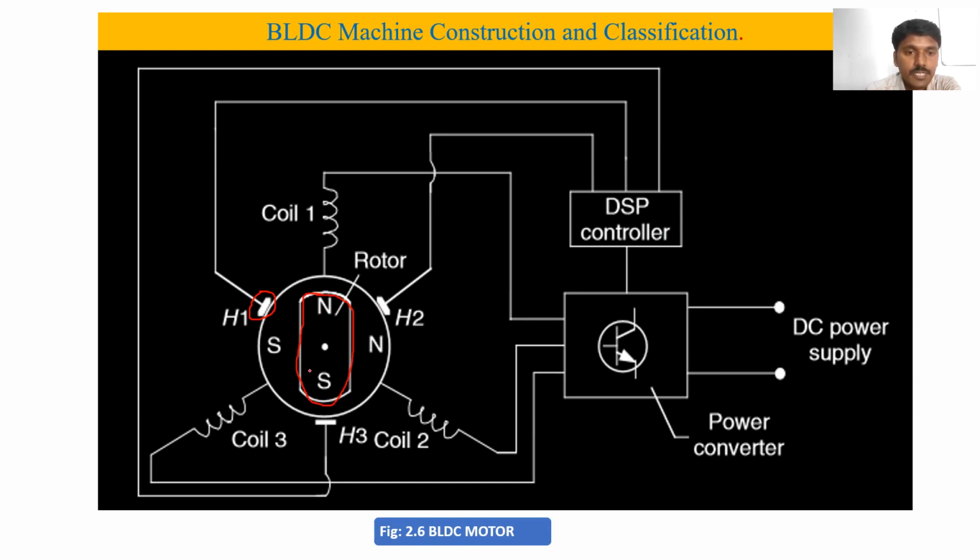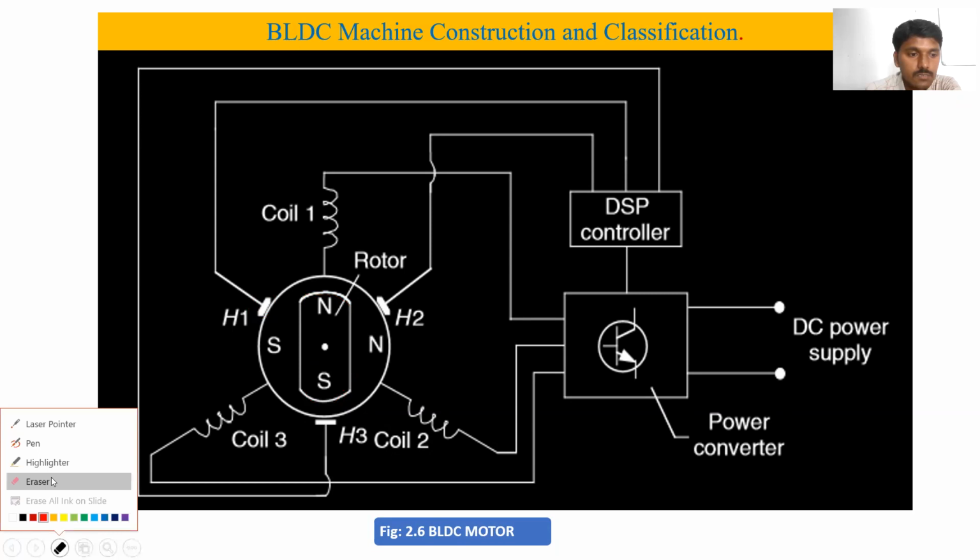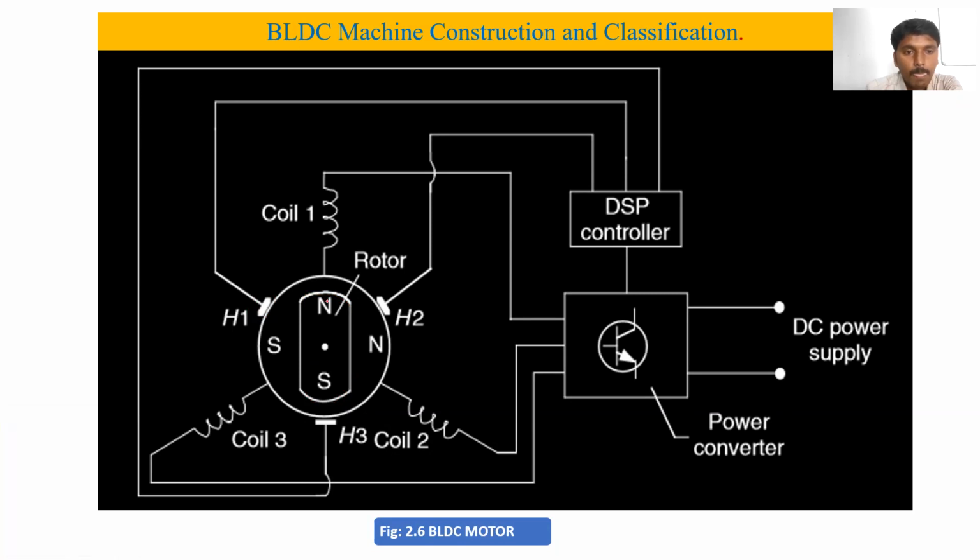We are not using any winding here. So how will it start to rotate? That is the important point. Here this Hall sensor will identify the position of the rotor circuit and give a signal to the DSP controller.